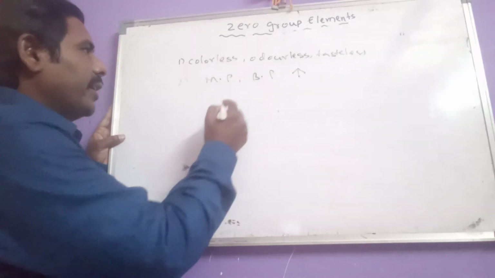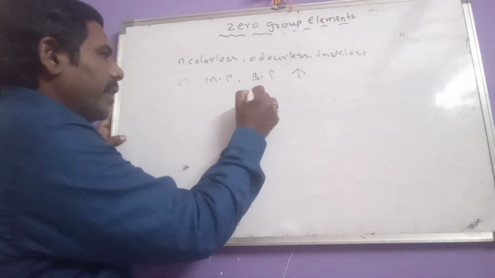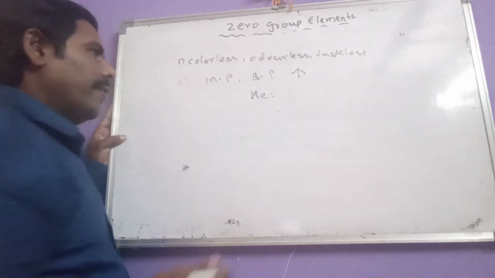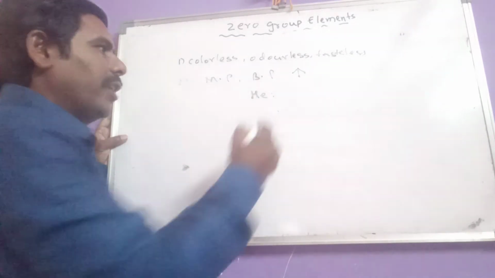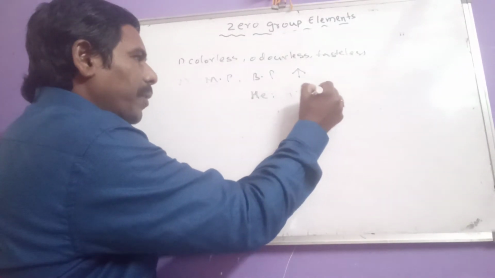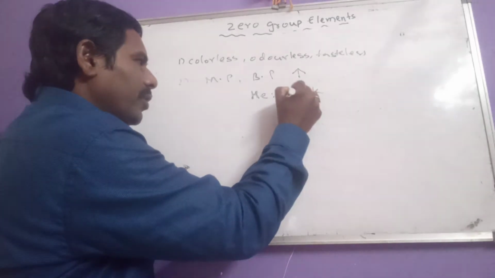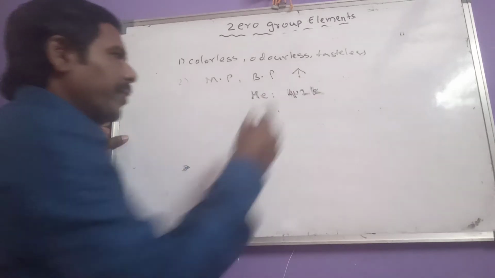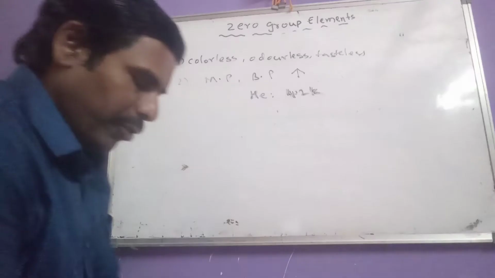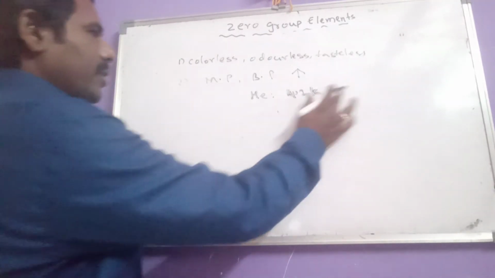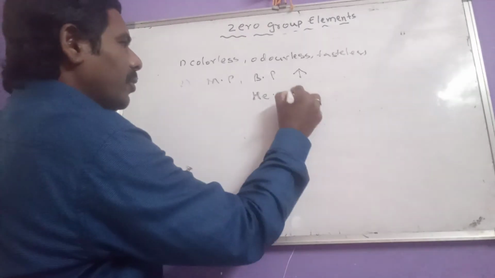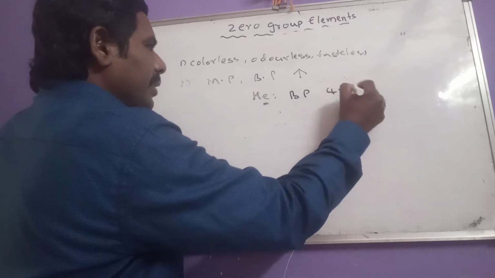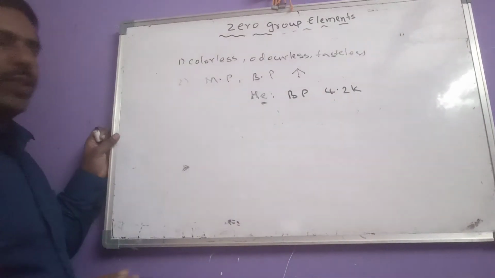And one important thing regarding helium: helium has the least melting point value, sorry, the least boiling point value, which is 4.2 Kelvin.